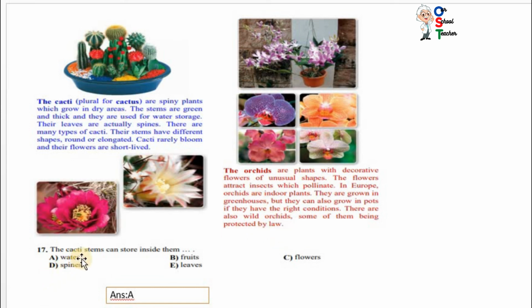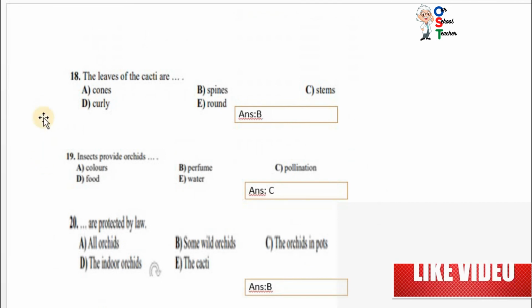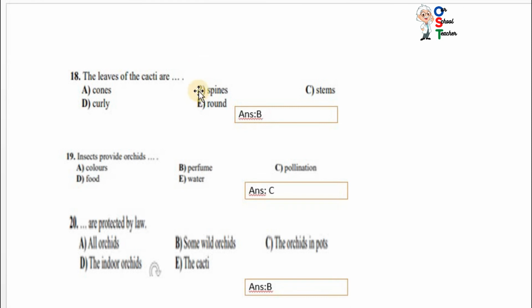Now question number 17. The cacti stems can store inside them water, fruits, flowers, spines, leaves. Yes, you can see water storage. So A is correct. Now question number 18. The leaves of the cacti are cones, spines, stems, curly, round. Spines. The leaves of cacti are spines. B is correct. Insects provide orchids colors, perfumes, pollination, food, water. Obviously pollination. C is correct.